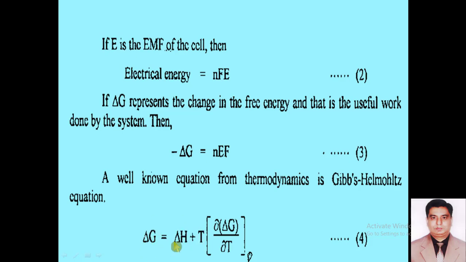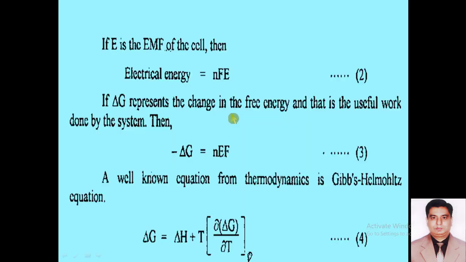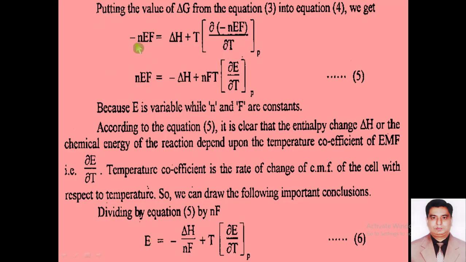So dear students, if we put this value of del G from equation number 3 in equation number 4, we will just write this nEF here. It will become like this: minus nEF is equal to del H plus T into partial of minus nEF, partial del E over partial T at constant pressure.